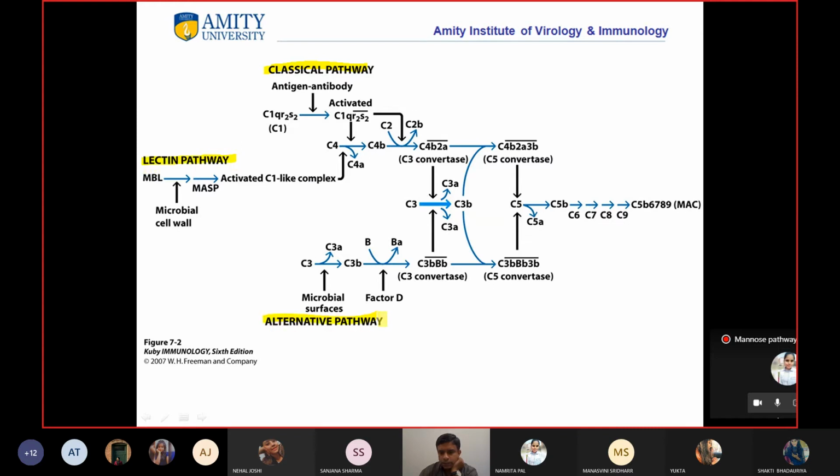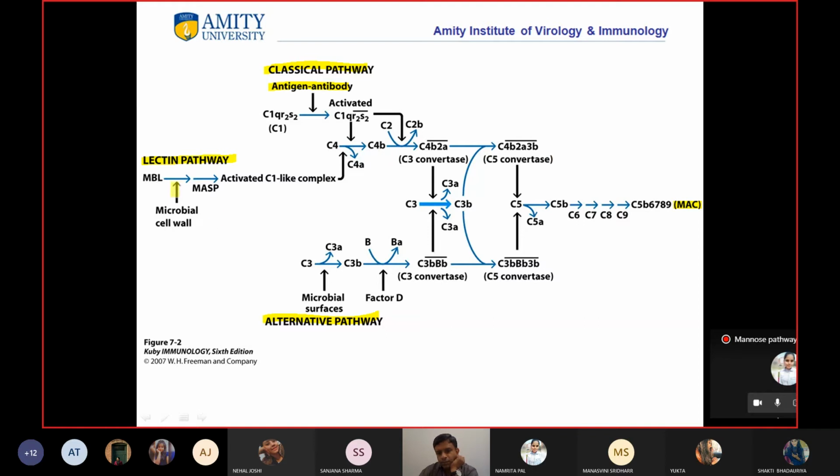You can see the end product is the formation of MAC. The only thing is initiation is different. The classical pathway starts with antigen-antibody interaction, which activates C1, and then C4.